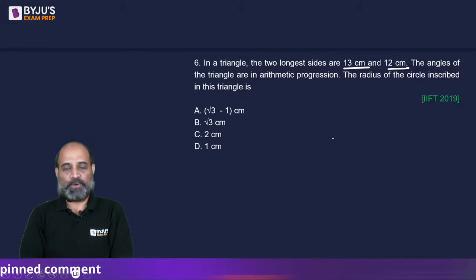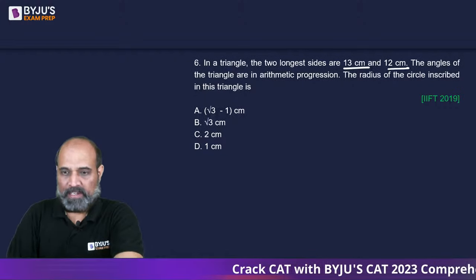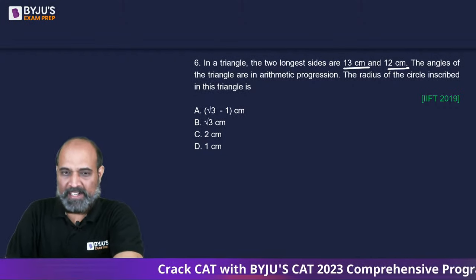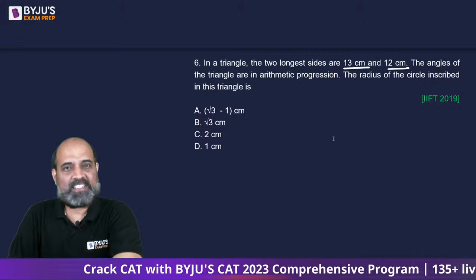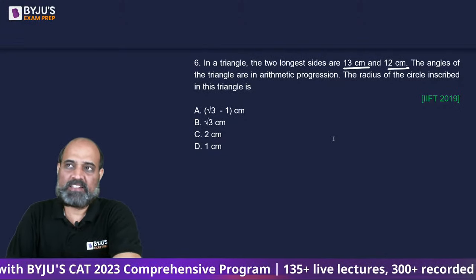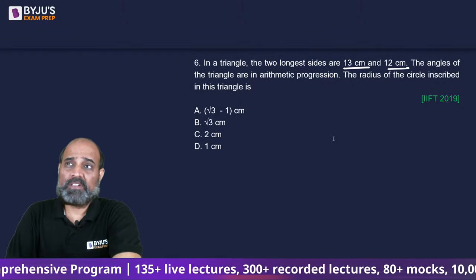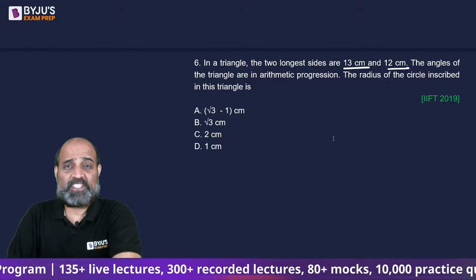What can we do about this? What can we do? Yes, we can take 30, 60, 90, but remember in 30, 60, 90, guys, if one side is A, the other side is root 3A and the third side is 2A.